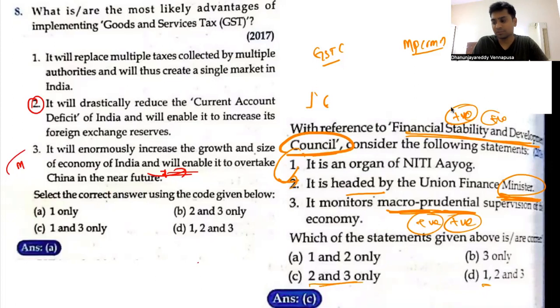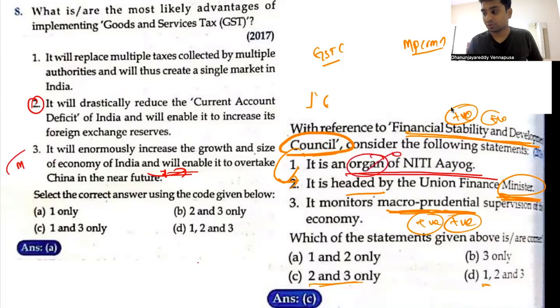Maximum number of times, if you look at the previous year questions, this has to be applied when you are unable to pick up the answer. Maximum number of times whenever UPSC says this is the organ of this, say for example, they have given a scheme and they are saying this is the scheme of this ministry, if they give like that, maximum number of times, that will be wrong.